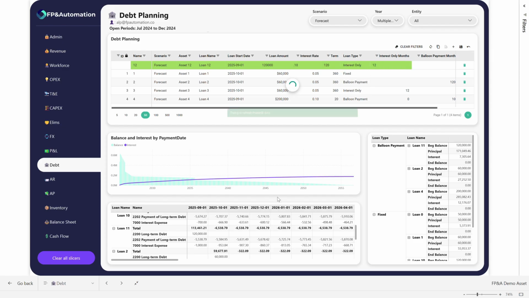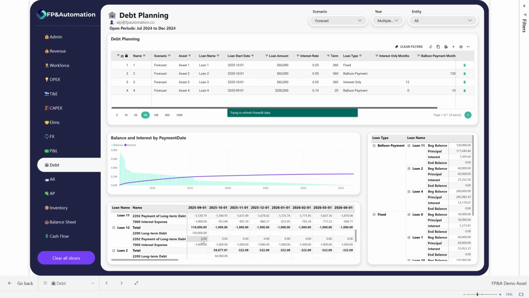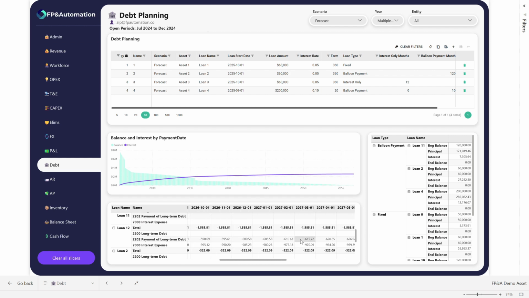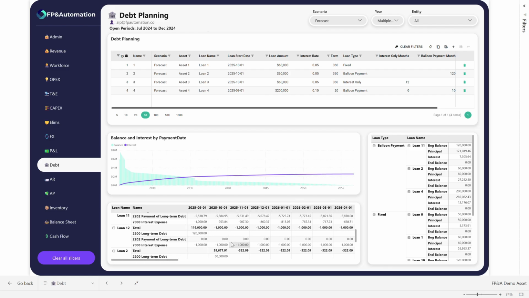And by doing so, this is going to show us our new loan in place. We can see that interest payments are being made for the first 12 months, and then the actual principal payments start to kick in for this particular loan right here over time. So this is just one of many examples, as we mentioned before, of how a loan can work. And you can see the various different financial impacts of that loan depending on the instrument and depending on how you're looking to plan right here.